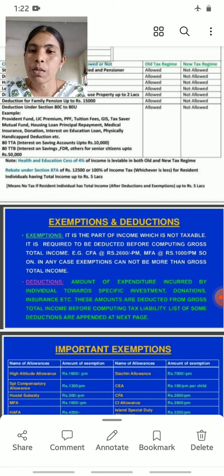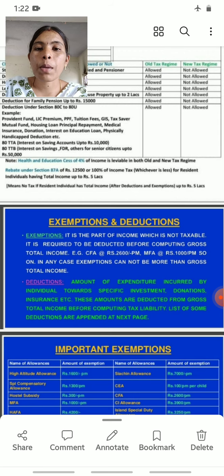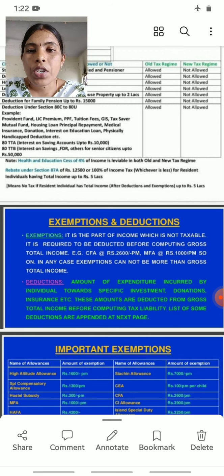What are the deductions? Provident fund, LIC premium, PPF, tuition fees, GIS, tax saver mutual fund, and housing loan principal repayment, medical insurance, donation, interest on education loan. Next, physically handicapped deductions, etc. So these are the deductions that come under 80C to 80U.